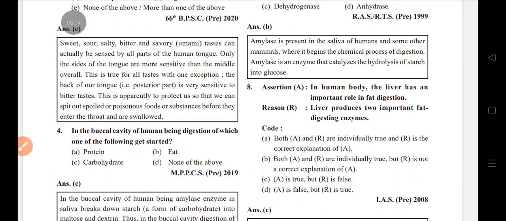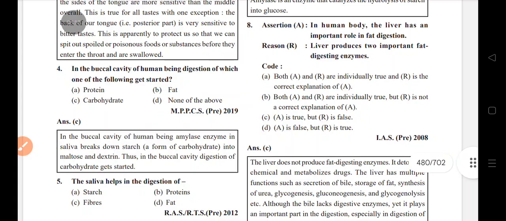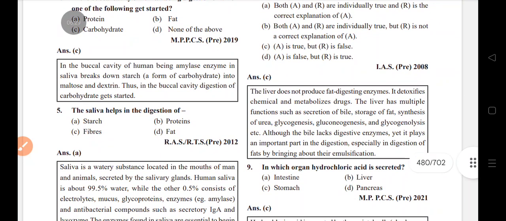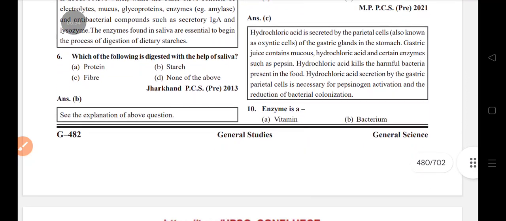In human body, liver has an important role in fat digestion. Liver produces two important fat digesting enzymes. Liver has multiple functions: that secretion of bile, storage of fats, synthesis urea, glycolysis, especially in digestion of fat, bring there about hydrochloric acid is secreted in the stomach.